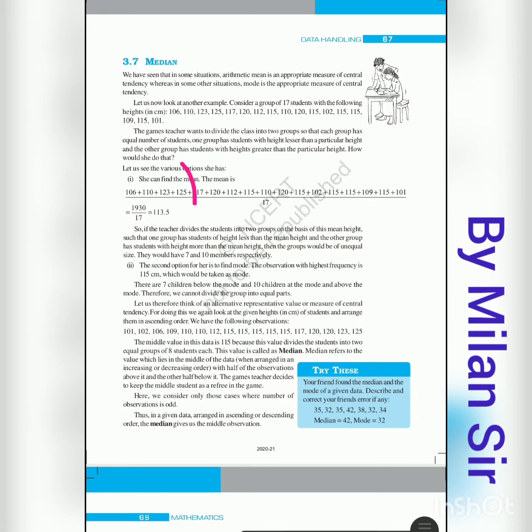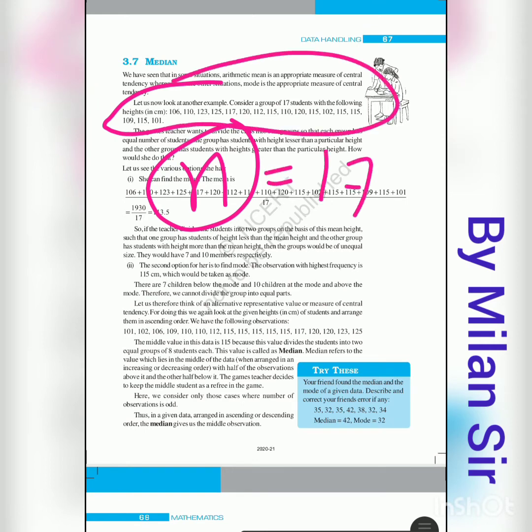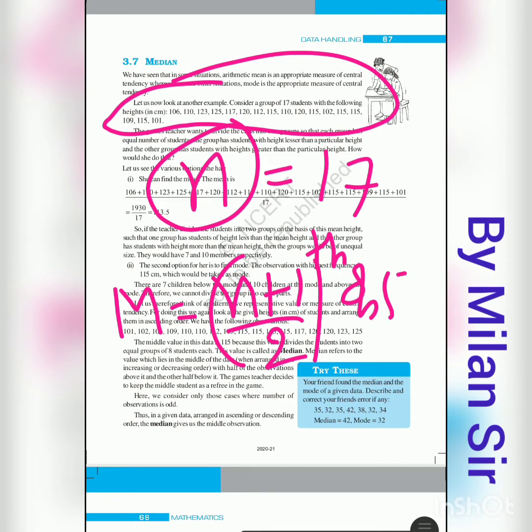So from that we need to find n, which means the total number of observations. Here a total of 17 numbers are given to you, so n is equal to 17. Now for the median, represented by M, the formula is (n plus 1) by 2 th observation. This is the way of finding the middle value.